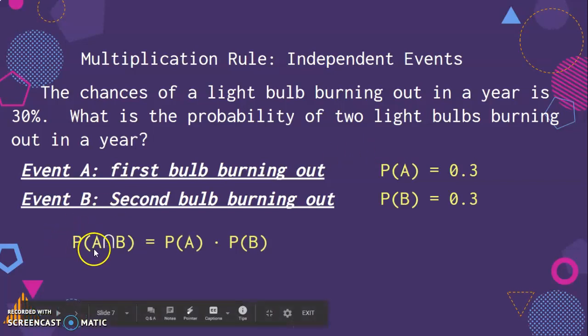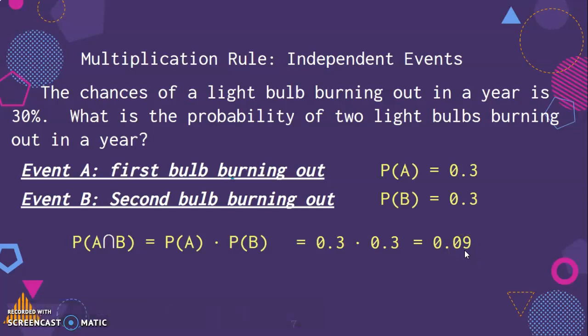So the probability of both A and B is equal to the probability of A times the probability of B. Simply 0.3 times 0.3, which is 0.09. So remember, please type this in your calculator if you don't. Remember, if you're multiplying decimals, you're going to have to carry that decimal place an extra step. Because we don't want 0.9, it's not a 90% chance. It's actually lower to have 2 light bulbs go out if it's 0.3 and 0.3 for just one at a time.